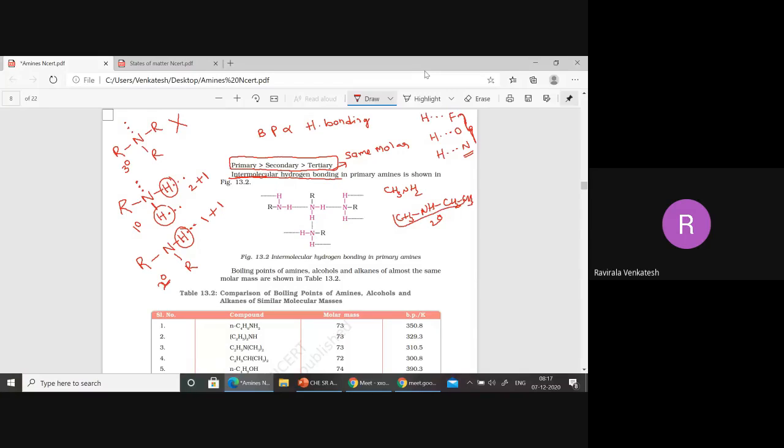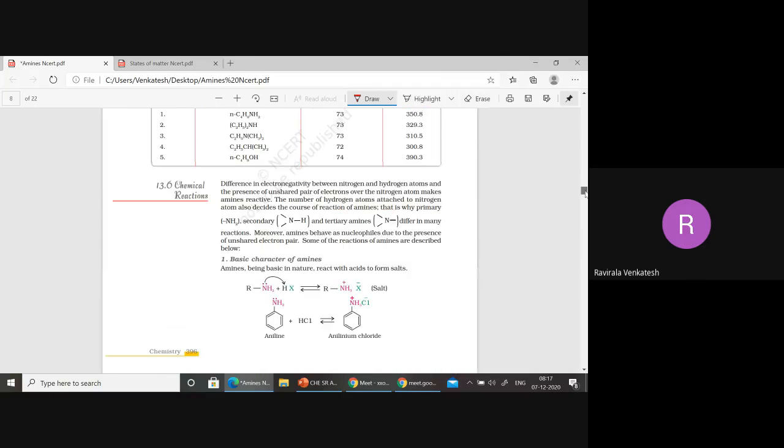See this one, same molar mass they should have. Then only you have to consider the boiling point. Now you observe this table. In this table, all are having almost the same, you see, how many carbons, beta, here? 4 carbons, here 2 and 2. Here 2 are there, here 2 are there. 2 and 2, isn't it? Here 2 and 2. 2 carbons are there, here 2. That means same molar mass.